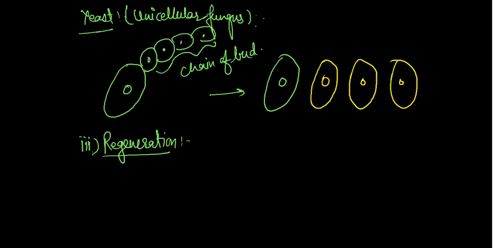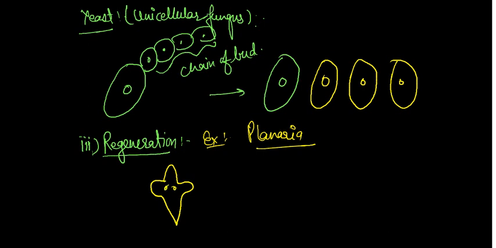The best example of regeneration is planaria. The diagram is like this, with two eye spots.